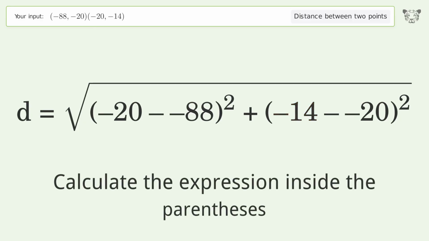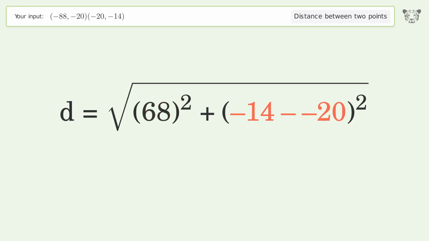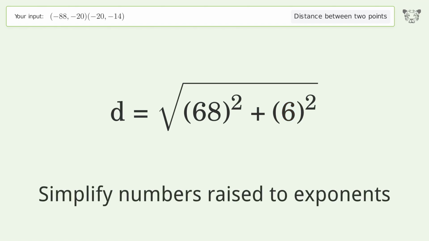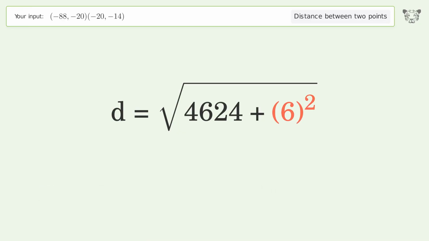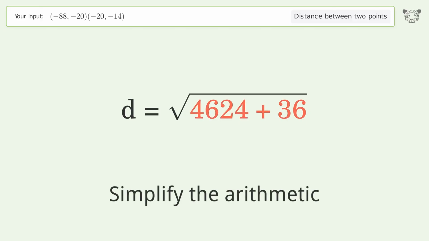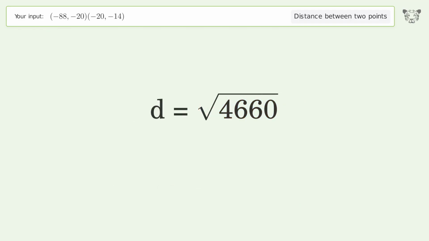Calculate the expression inside the parentheses. Simplify numbers raised to exponents. Simplify the arithmetic. And so the distance between the 2 points is the square root of 4,660, or 68.264.